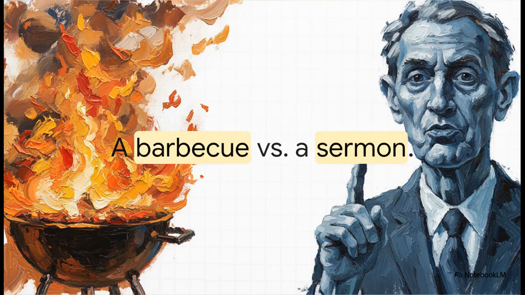And honestly, this perfectly distills their core rhetorical strategy. It explicitly calls the conservative event a backyard barbecue. It frames it as fun, normal, and inviting, because, who doesn't love a backyard barbecue? Meanwhile, it completely dismisses the liberal counterprogramming as a political sermon, framing it as preachy, lecturing, and just totally out of touch with everyday people. It's really a masterclass in using language to shape audience affiliation.